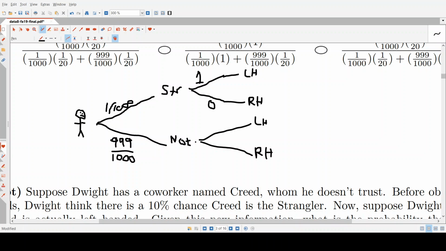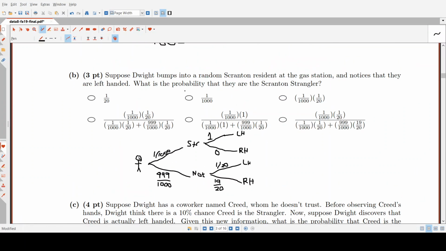So if you're not the strangler, then your chance of being left-handed is 1 over 20, as the question states. And then the chance of being right-handed would be 19 over 20. Okay, so what we want is the probability of strangler given that they are left-handed. And we use this bar symbol here to symbolize the word given.